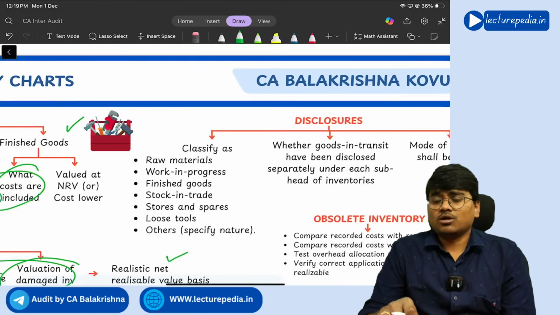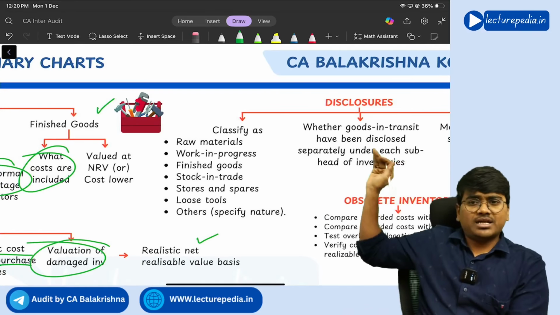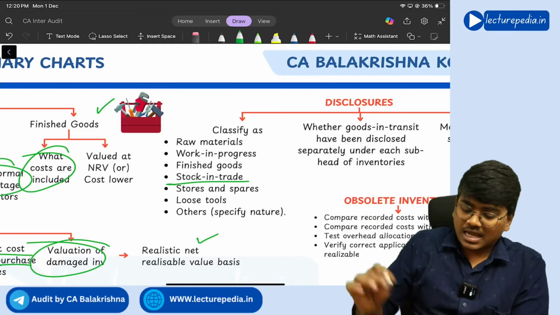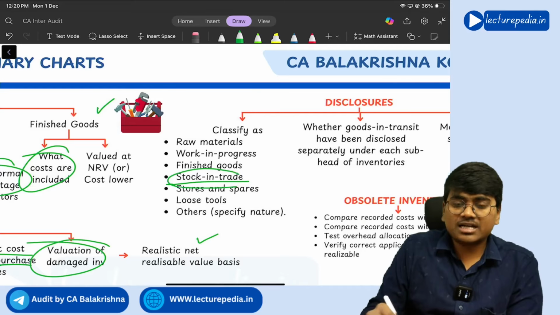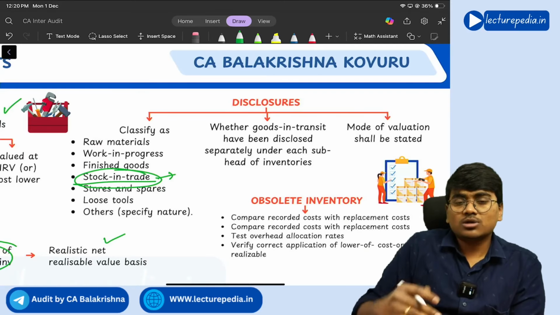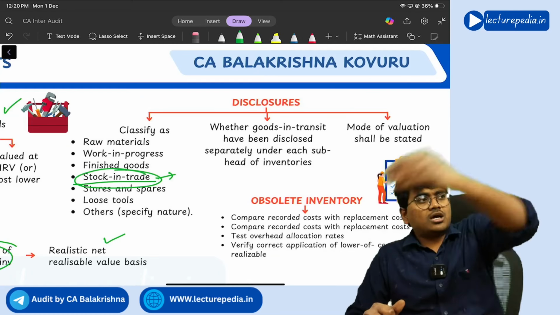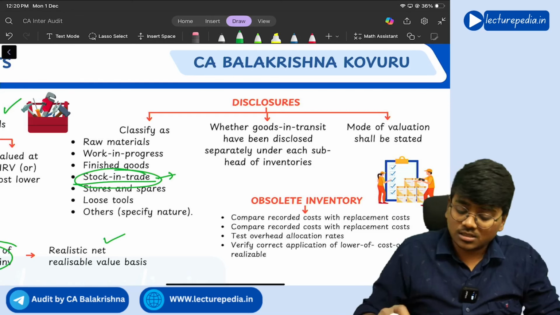And what costs are included in the valuation of finished goods, that you need to see with respect to disclosures. So inventory has to be classified first of all as raw material, work in progress, finished goods, stock in trade, and stores and spares, loose tools and others. Stock in trade means stock that you have sent to the customer on sale or return basis, and stock that is lying with the customers on consignment basis. All this comes under stock in trade.